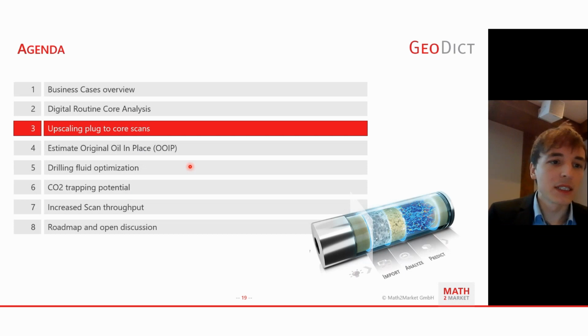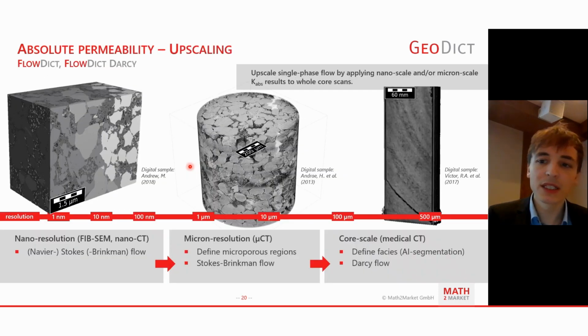As next topic, I would like to talk about how to upscale your plug to core scans. As Lobel yesterday was mentioning, you usually have the trade-off between field of view and resolution. We have highly advanced methods to resolve structures on a nanometer scale, like in that case, I think a shale reservoir here.